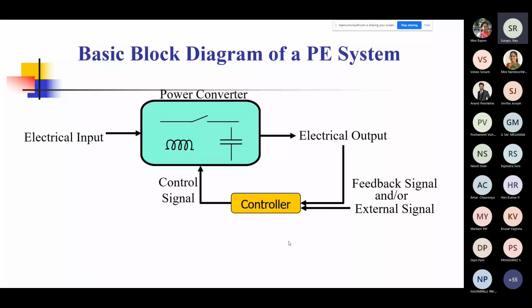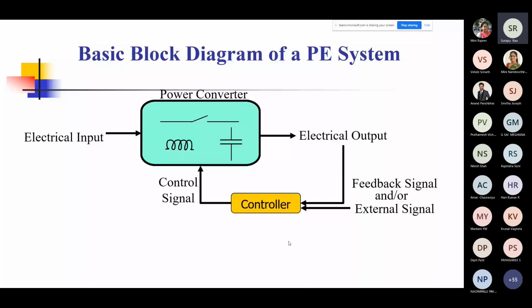So you can see that the electrical output coming out from this power converter is nothing but the output lines I showed in the general switching matrix. Out of that, let's say you want to control some voltage or current. You use a voltage or a current sensor, use this feedback signal and take it to what is called a controller. Now, this is an electronic controller.